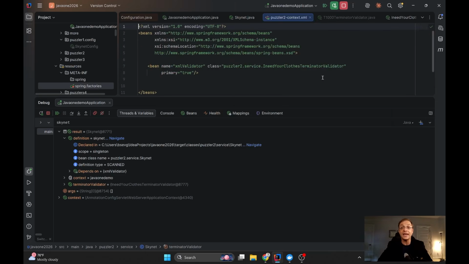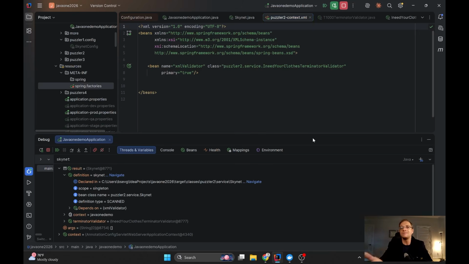You can click navigate, and you will find some strange XML, which for some reason, but believe me, in a real project this is what actually happens, and maybe your agent will not be able to find or understand it because it's not looking at this side of the project, and the debugger is going to help us.